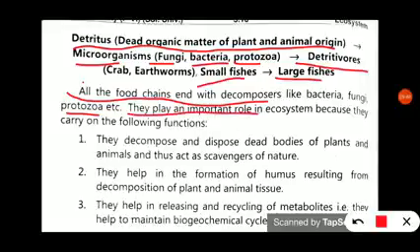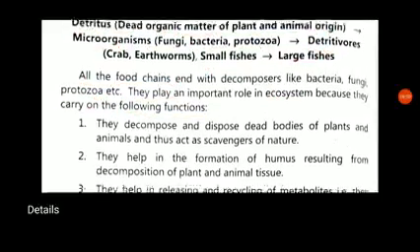They play an important role in the ecosystem because they carry out the following functions. Decomposers have a lot of roles in the ecosystems.